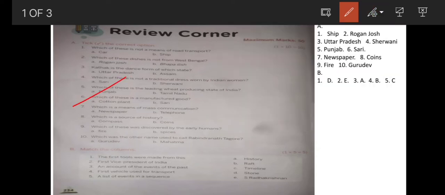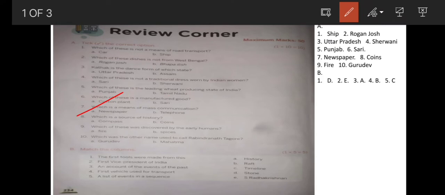6. Which of these is a manufactured good? The answer is sari. Sari is a manufactured good. Why? Because sari is manufactured in industries by using raw materials. And cotton plant is not a manufactured good. Why? Because cotton plant is a raw material, used in the industries to manufacture goods. So the answer for question number 6 is sari.